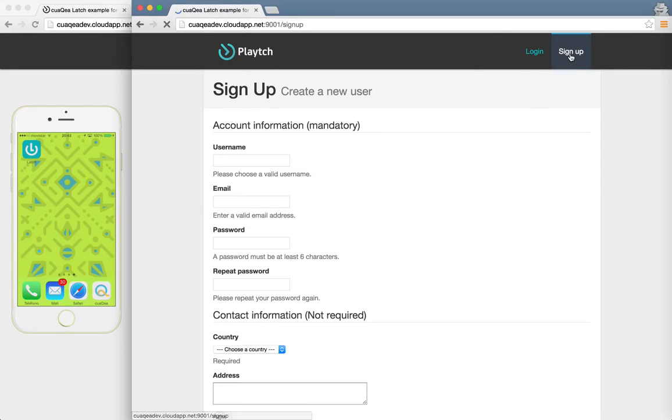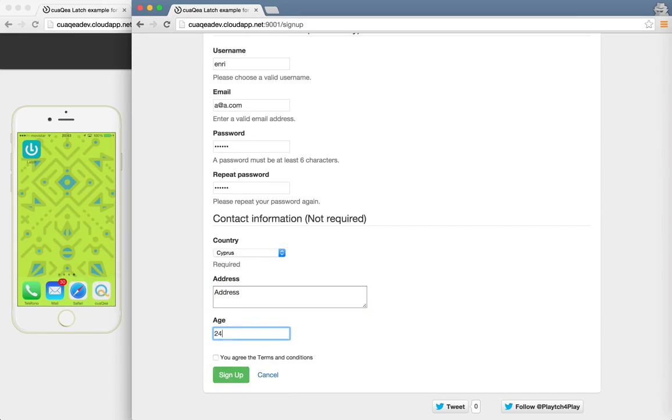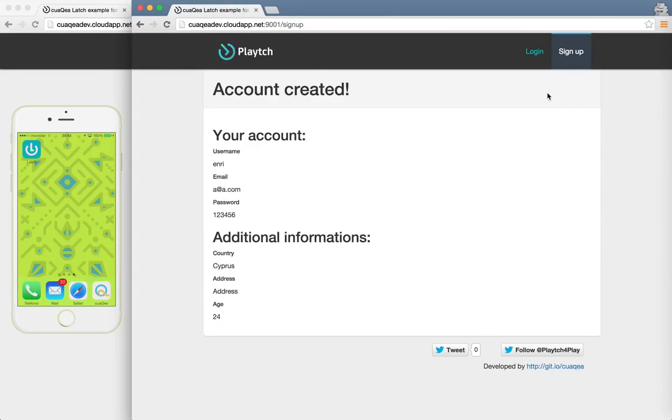You have to sign up in our application, use a username, for example, this. And click sign up. Now you have registered in the Playtch application.